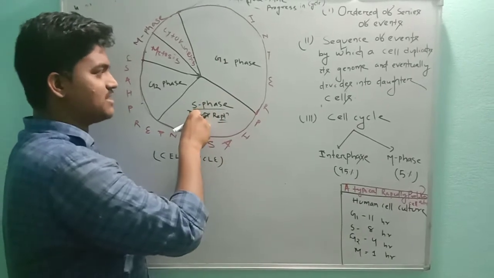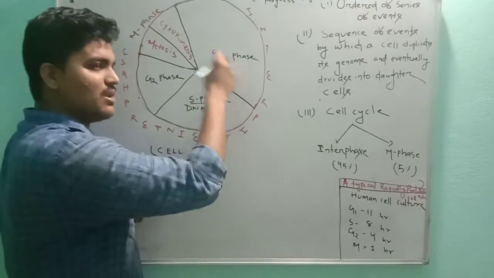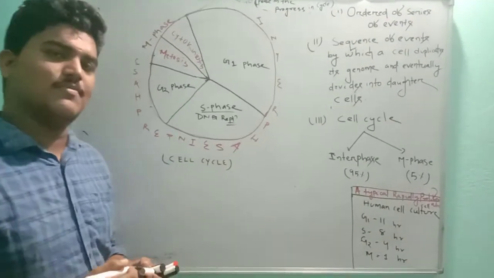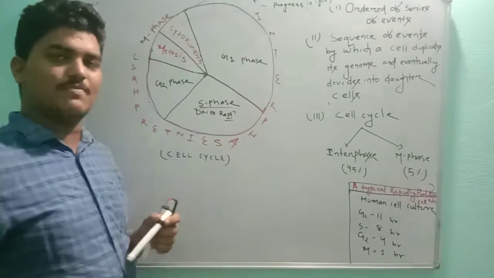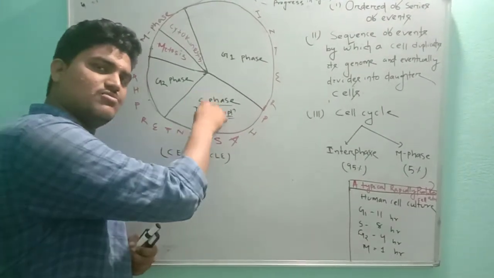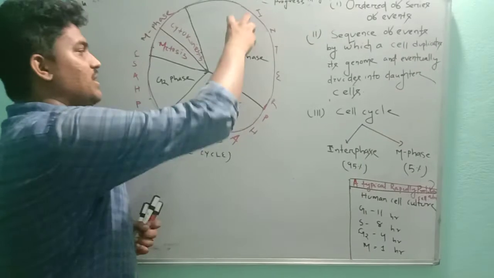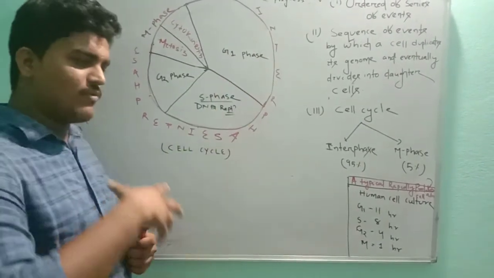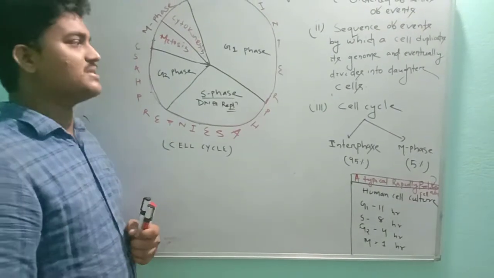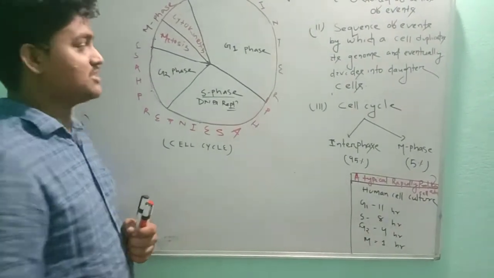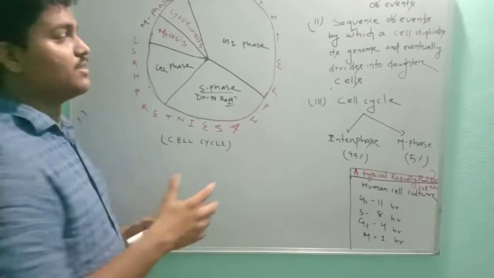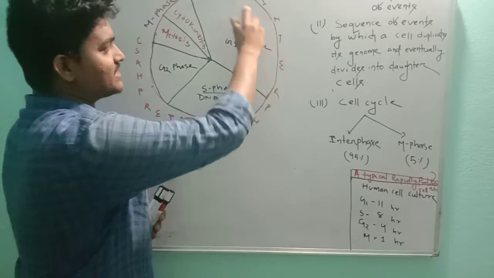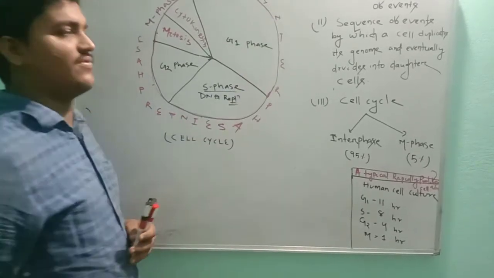If in S phase the DNA replication will occur, definitely in G1 phase the synthesis of those materials which are essential for DNA replication must occur. The enzymes which are used in DNA replication should be gathered in G1 phase. So in G1 phase, a number of enzymes and proteins which are highly essential for DNA replication are synthesized, and some other things also happen in G1 phase. And G1 is the longest subphase in the interphase.